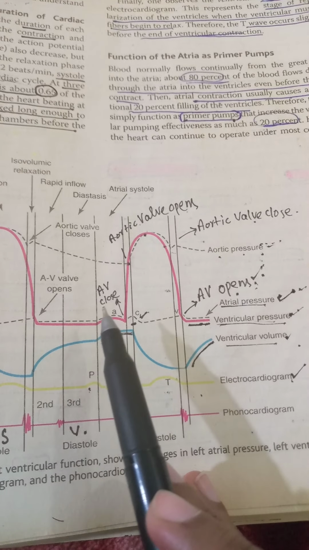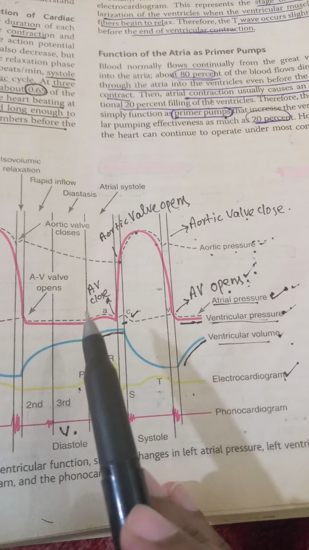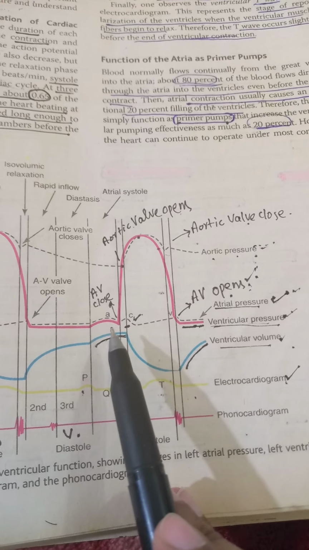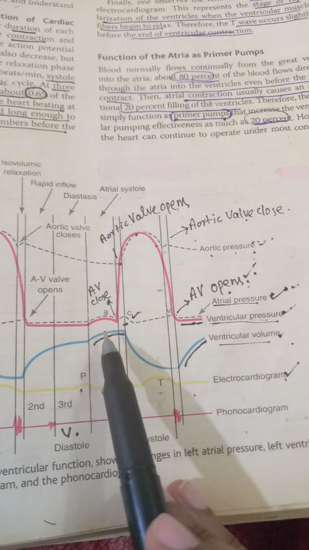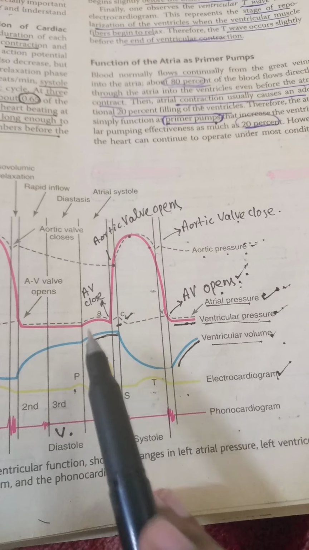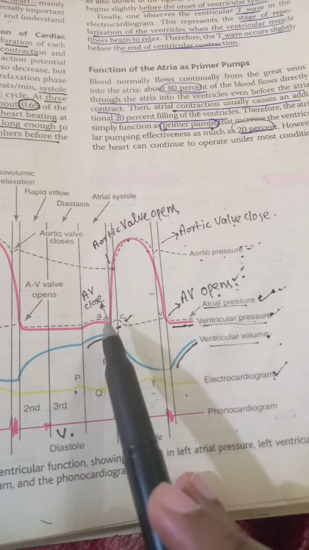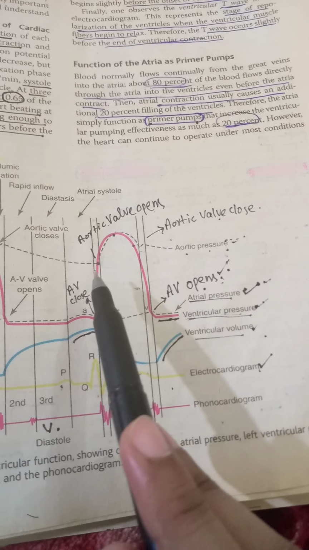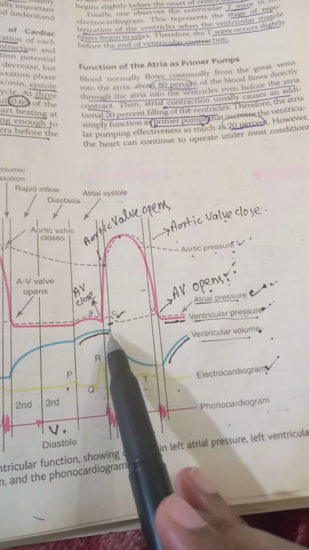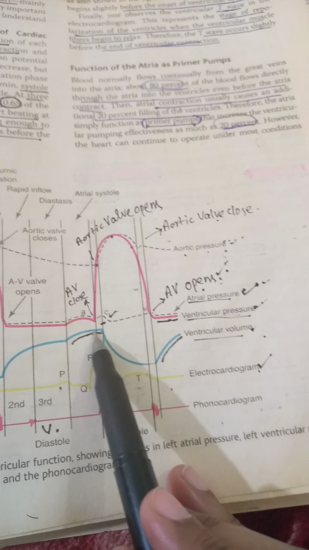Here at the A wave, as the atria was contracting and the blood was being transmitted from atria into ventricle, there occurs a rise in volume of the ventricle. And there occurs at this point isovolumic contraction in the ventricle. So here occurs no change in the ventricular volume, that is, ventricular volume remains constant.